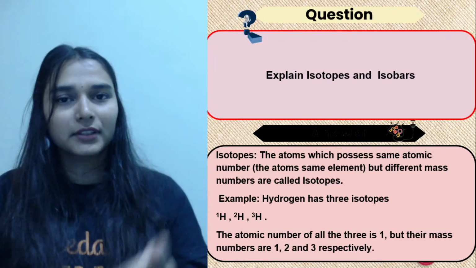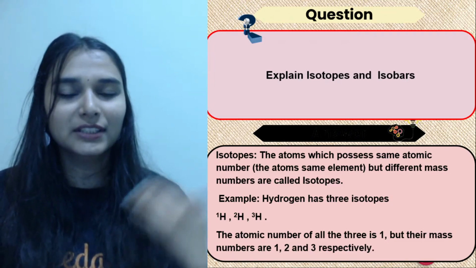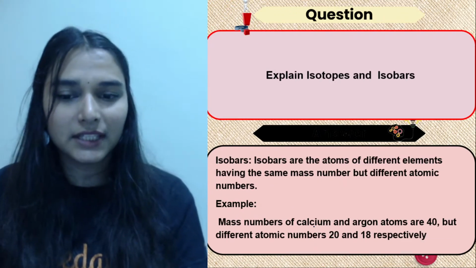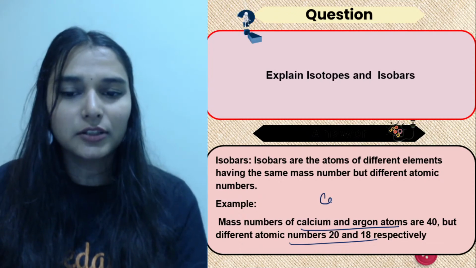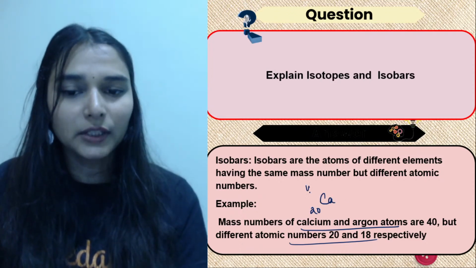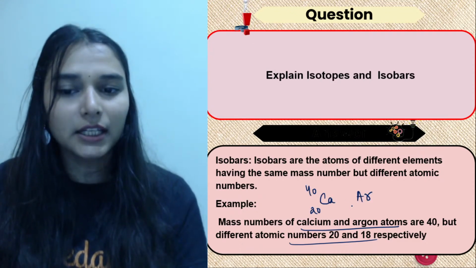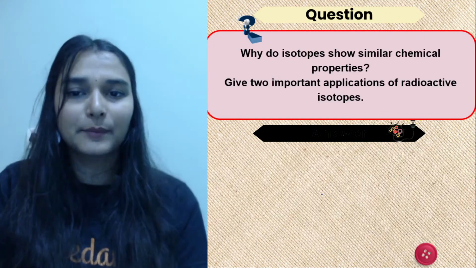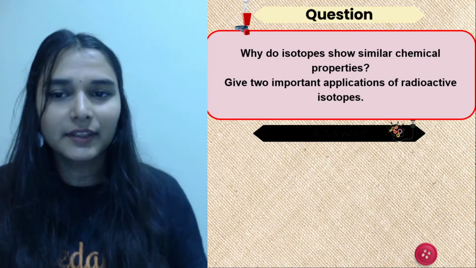So they have different atomic number, but the mass number is same. So I guess you can frame the answers easily. We have taken an example. ले सकते हो calcium atomic number 20, mass number 40. Argon atomic number 18, mass number 40. Atoms of different element with the same masses. Okay, easy hai.